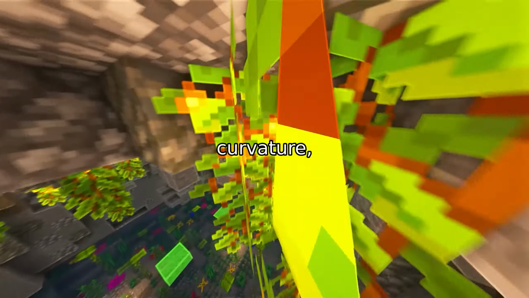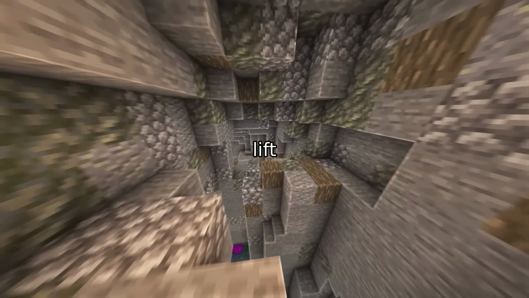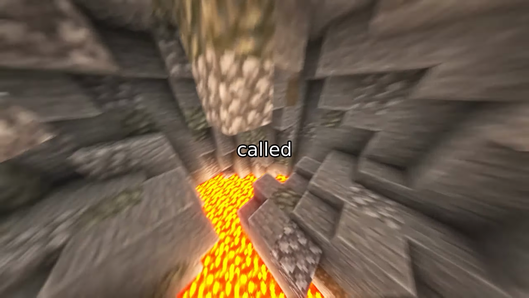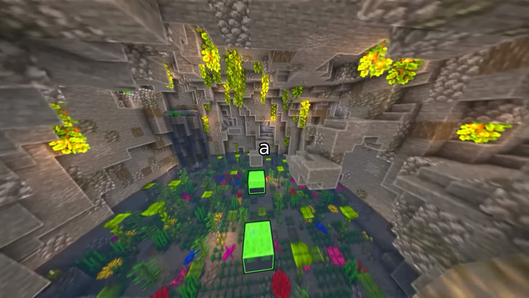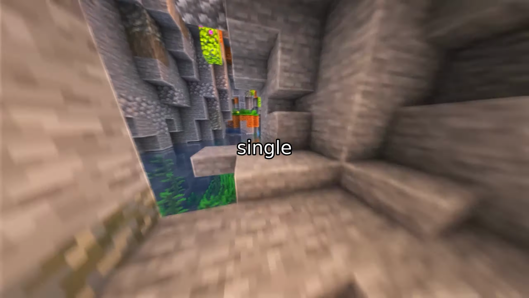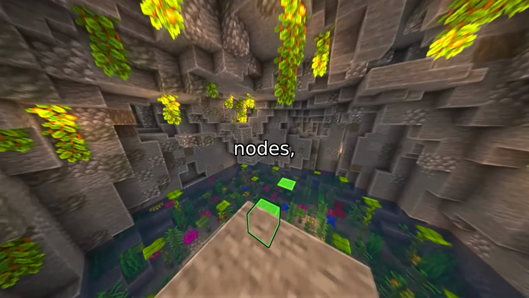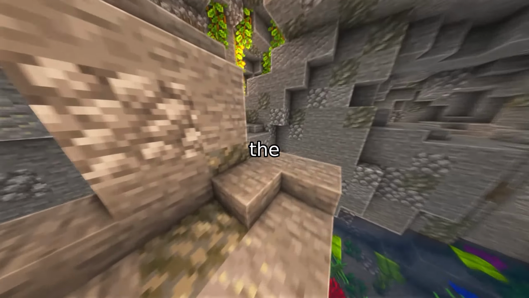By analyzing curvature, researchers can spot where information bottlenecks occur. They then use this insight to lift the graph into a more complex structure called a hypergraph. In a hypergraph, a single hyperedge can connect multiple nodes at once, like turning a group chat into a single message thread instead of individual texts. This shortens the distance between important nodes, preserving information flow across the network.